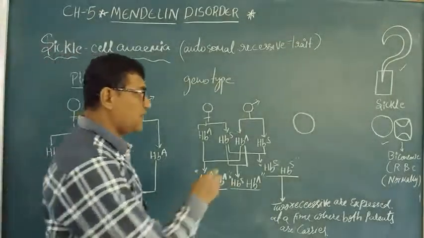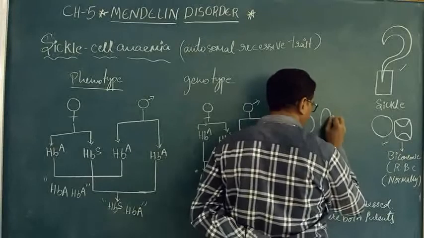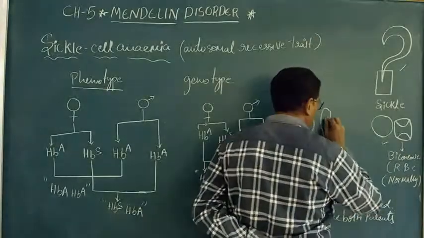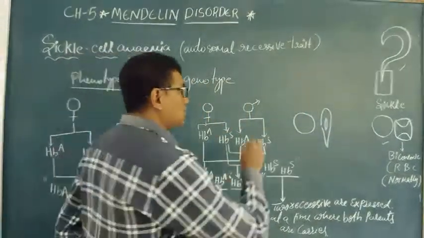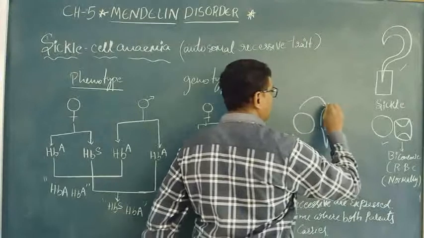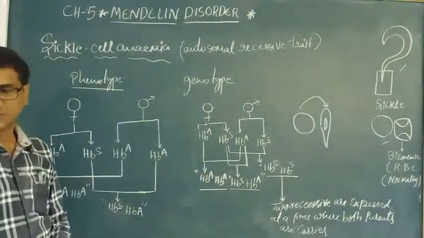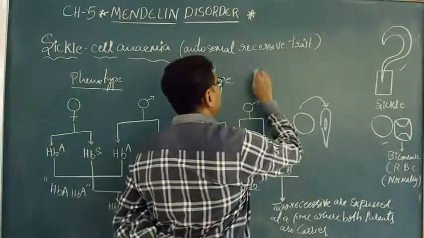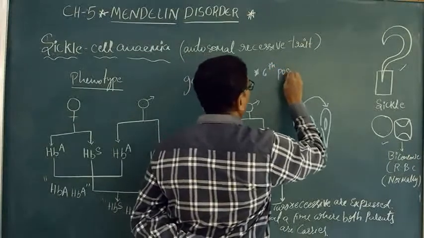Round shaped RBC will be elongated like a sickle cell shape, and they are unable to carry oxygen, so the gene is altered, as shown here in sickle cell. The main character feature of this sickle cell is at the 6th position.